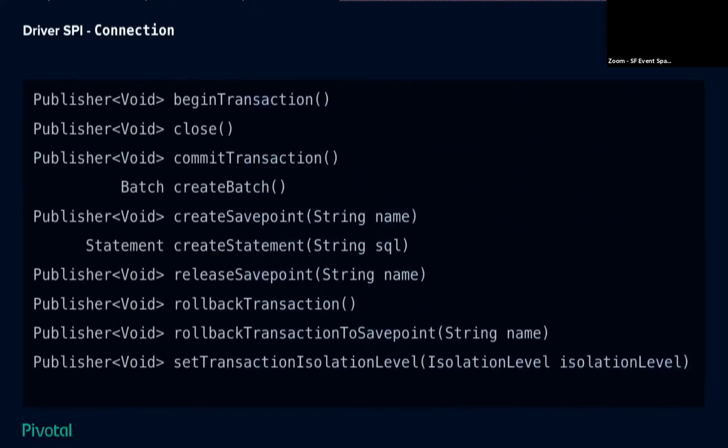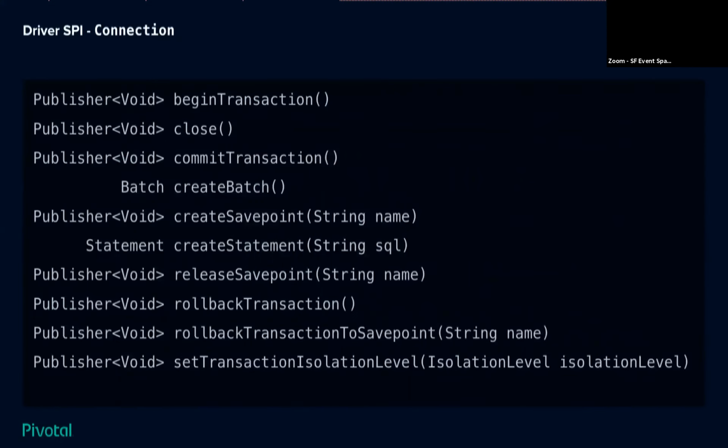So let's take a look at the driver SPI. I believe if you went and looked, including all of the interfaces and enums and all of those kinds of things, there's maybe a dozen types in the specification itself. It's really, really small because we want the smallest possible API, even if it's inhumane.